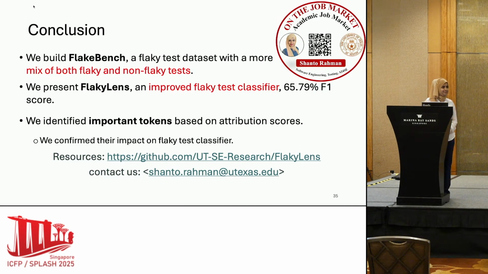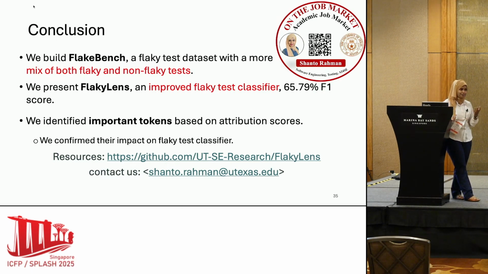Hi, I'm curious. I might have missed it on the slide, but is there a possible category of a flaky test where the test itself isn't the cause of the flakiness, but actually the system under test? Let's say there's a data race going on, but it's really subtle. So the question is whether the test can be flaky because of the code under test? So you're classifying tests as flaky because the implementation of the test itself is flaky, but what if there's flaky behavior in the system under test?